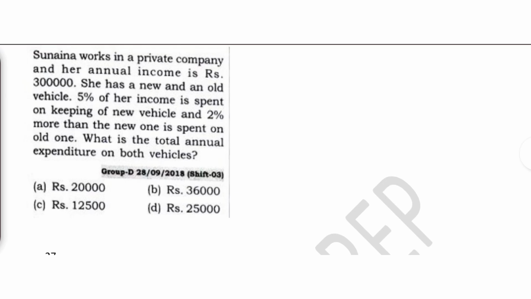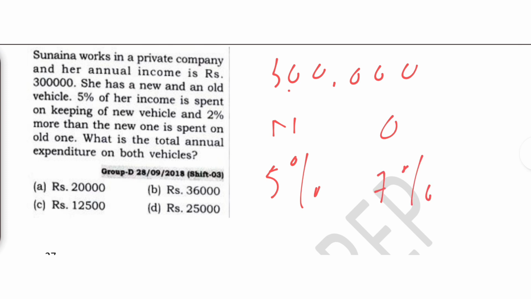Now, Sunana works in a private company and her annual income is 3 lakh, guys. She had a new vehicle and she had an old vehicle. 5% of her income is spent on keeping of the new vehicle, and 2% more than the new one. It was already 5 and plus 2% more, 7%. What is the total annual expenditure on both the vehicles? Total is 12%. So we need to find 12% of this 300.